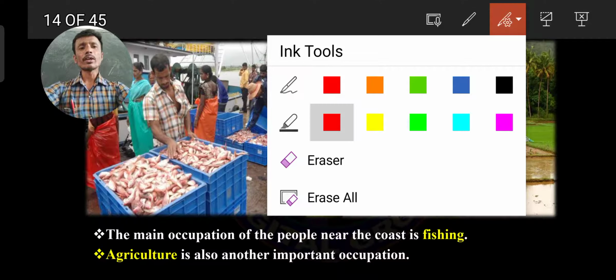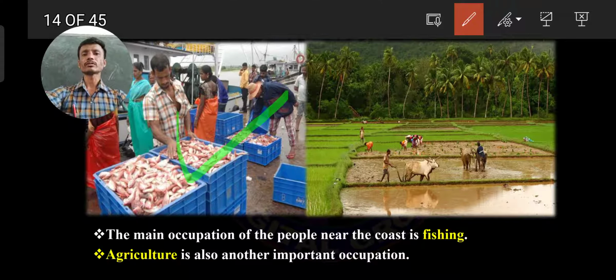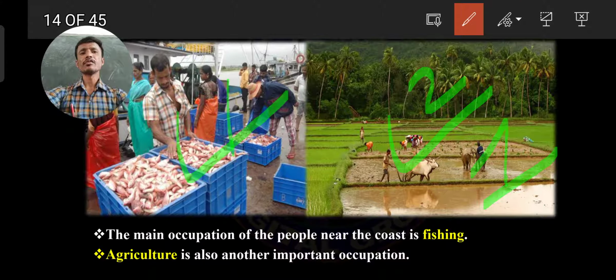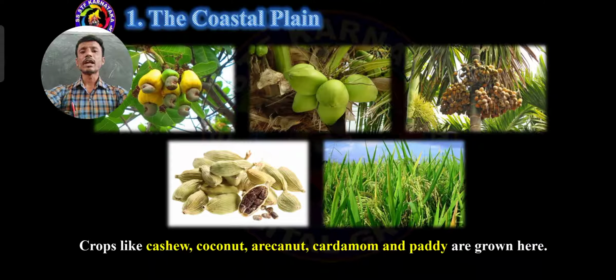Then what is the first important occupation here? Fishing. Second one, agriculture, but not agriculture first. Agriculture second, fishing is the first. So you should keep in mind the coastal area's main occupation is fishing. Second important occupation, agriculture. And some of the important crops are grown in these coastal areas.